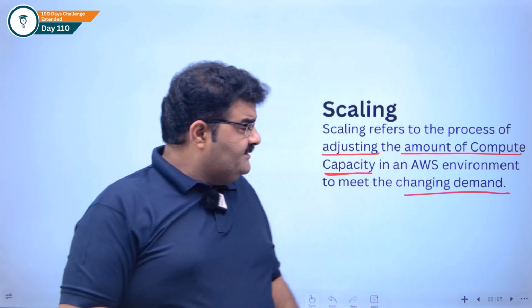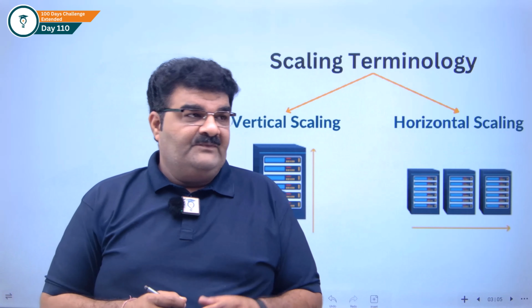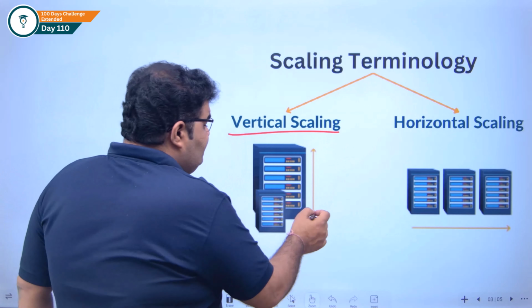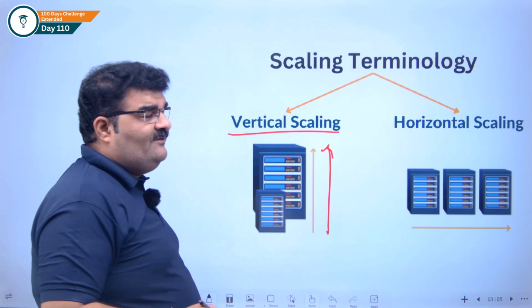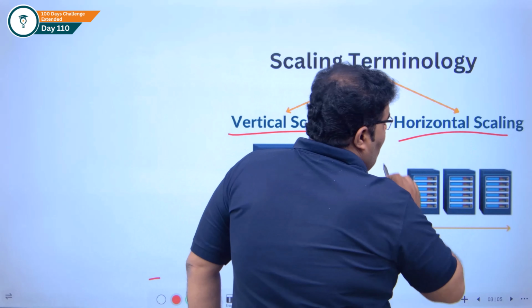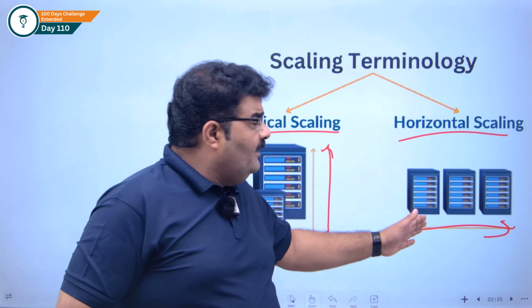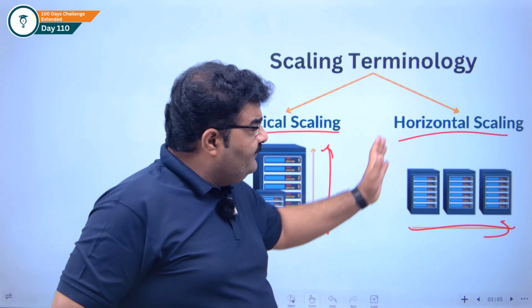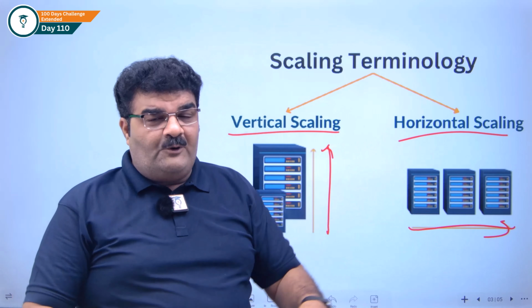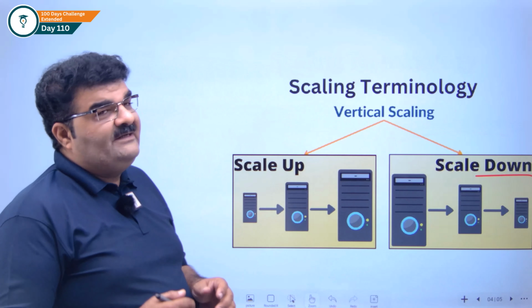Now, to understand this scaling, we have to understand two terminologies of scaling. The first, we call it vertical scaling. As the name suggests, we are increasing the capacity of the server vertically. The other option we have is known as horizontal scaling. Here we are increasing the number of computers or the number of EC2 instances according to the user's requirement. Now let's understand the whole process properly. Let's start with vertical scaling.